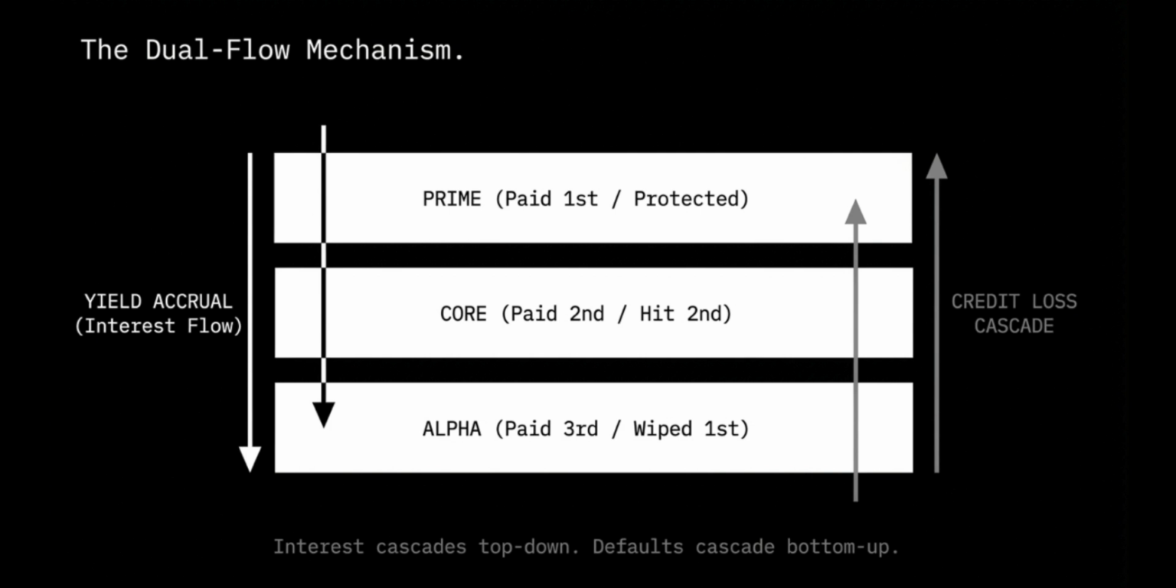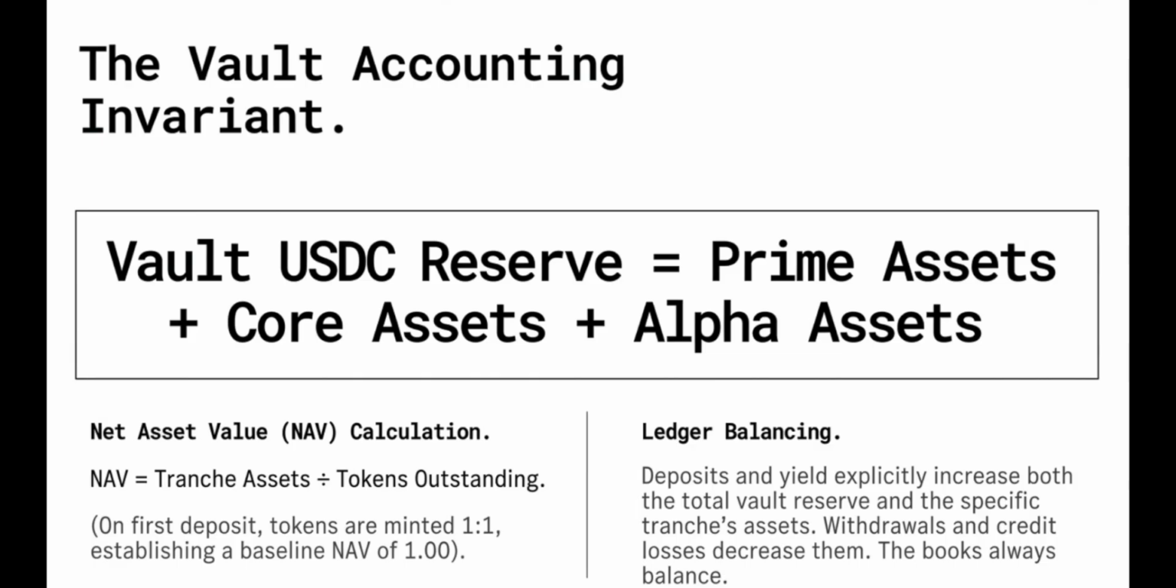When income enters the system, such as interest payments from borrowers, the money flows through the waterfall from top to bottom. Prime gets paid first, then core gets paid, and whatever remains flows to alpha. This means prime holders receive the highest payment priority while alpha holders receive the residual upside. But the reverse happens when losses occur.